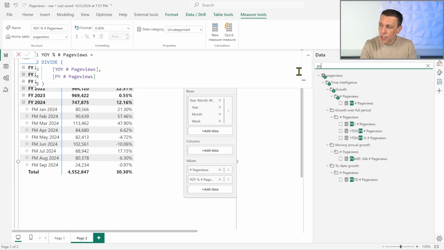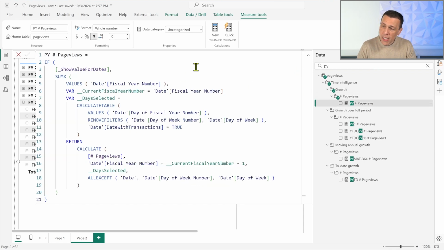So the critical calculation is the previous year for page views, because here you see that the code is different, and it does not rely on the date column. It relies on the other columns, because Bravo understands how the date table is built and can actually filter the right columns, which are not dates, because it has to filter the same range of weeks, or same range of days that has been selected, but within the relative position in the year that is based on weeks. And so that's the reason why this technique uses different columns.